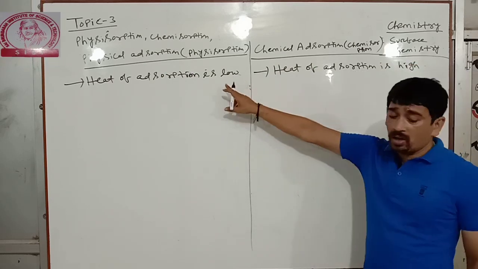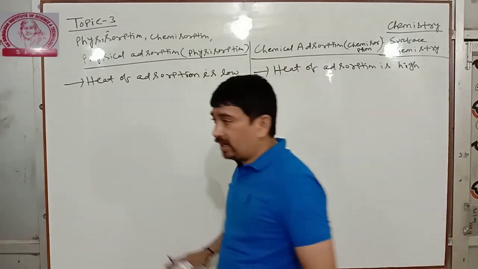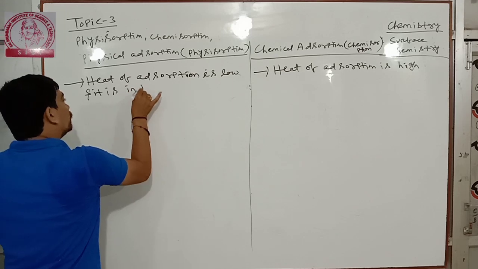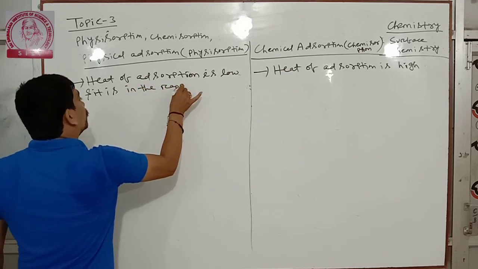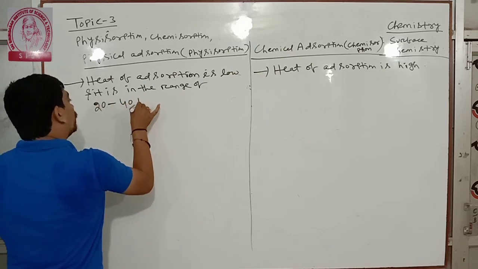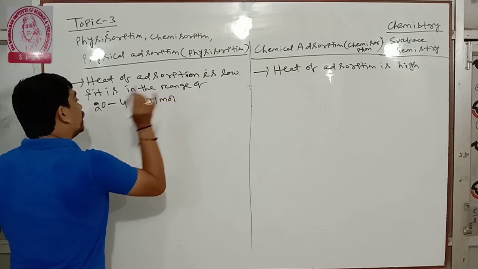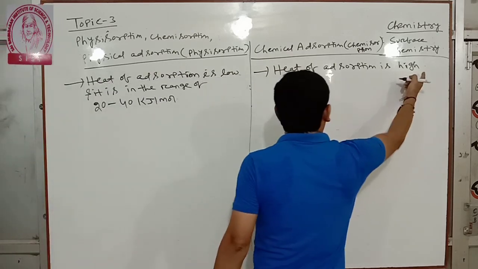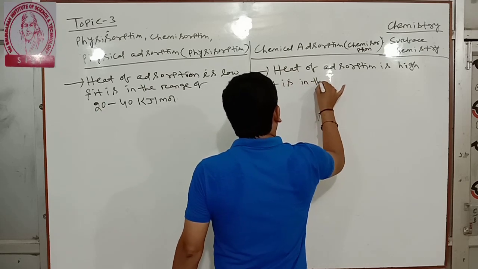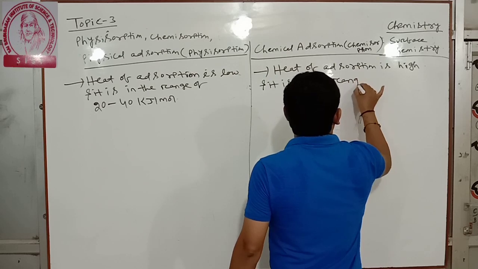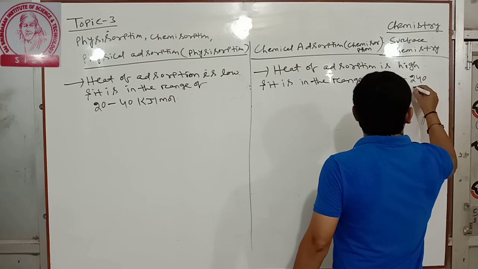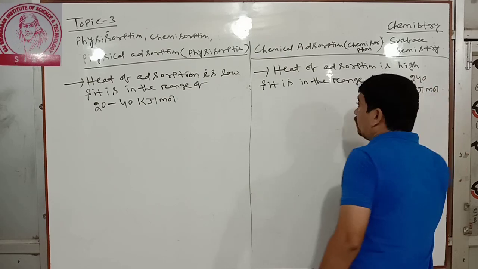Low is in the range of 20 to 40 kilojoule per mole. High is in the range of 80 to 240 kilojoule per mole. This is a very important point.